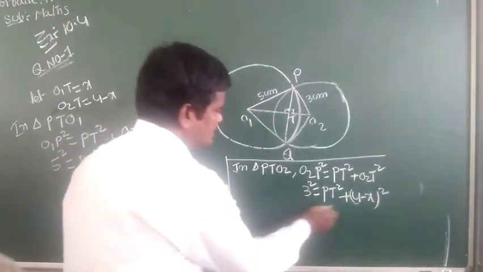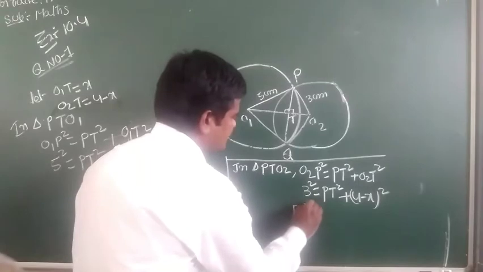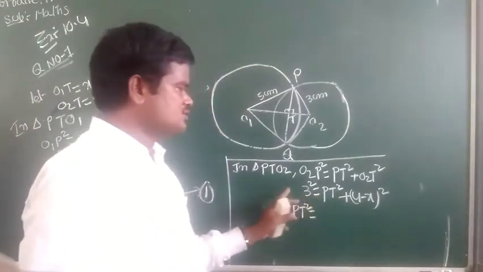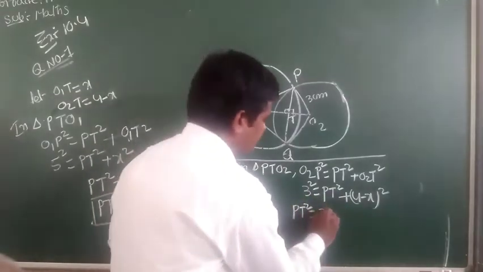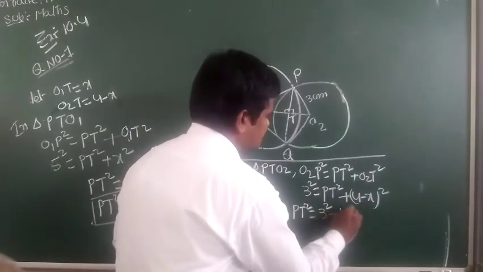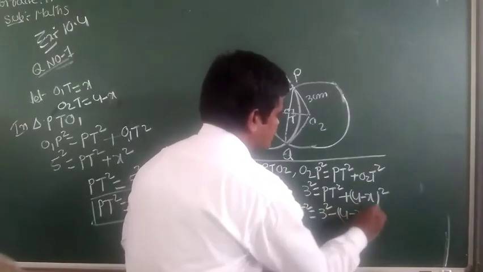So here take out PT square common. So this side PT square equal to 3 square minus 4 minus x whole square.